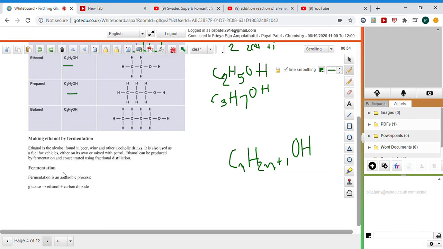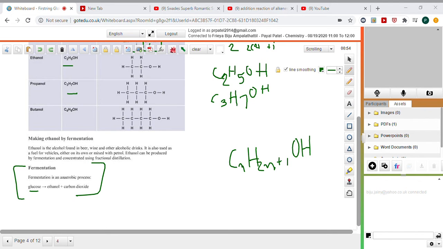So basically alcohol is created by fermentation. Have you heard about fermentation? Fermentation is a very common process which we normally use at home to make batter double in size, or when your mom makes idli, she puts the batter aside the whole night, overnight, to make it ferment, right? So fermentation is an anaerobic process. That means it does not require oxygen. It's anaerobic respiration.